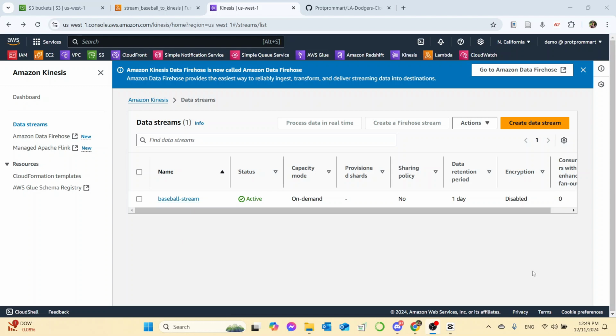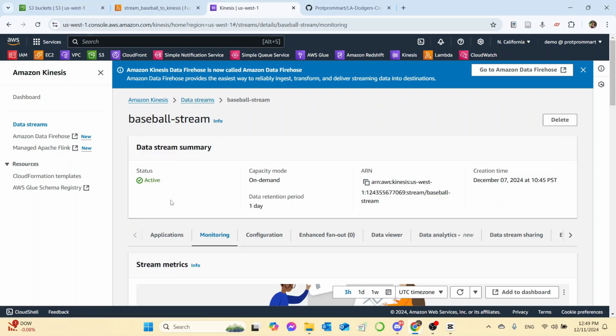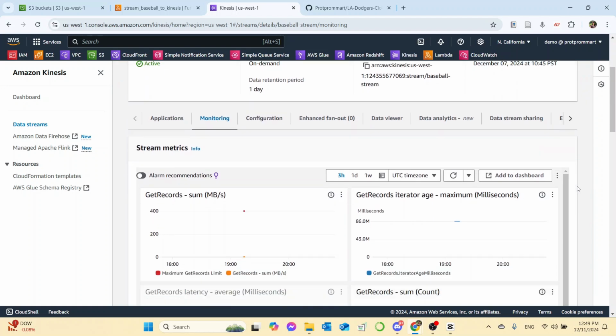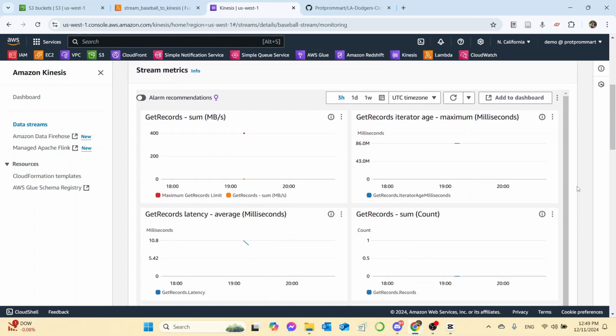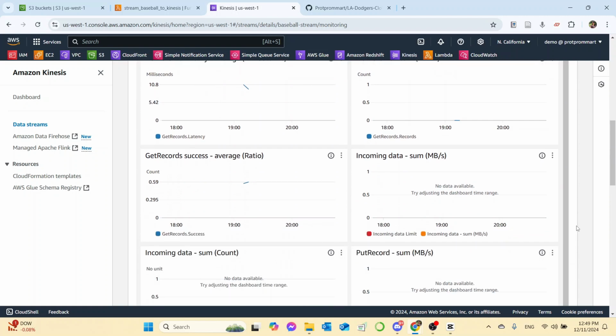So here in Amazon Kinesis and in data streams, I've set up baseball-stream as the Kinesis data stream. Most of the settings are default, in which the data retention period is 1 day, where the records will only be kept in the baseball stream Kinesis data stream for 1 day. And in monitoring, you can see the sum of get records, iterator age, latency, and other statistics.